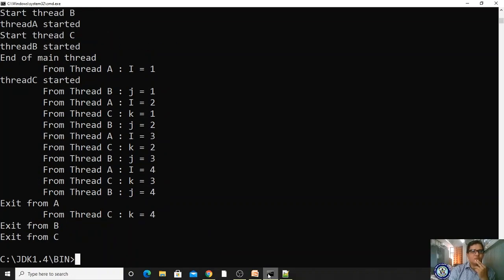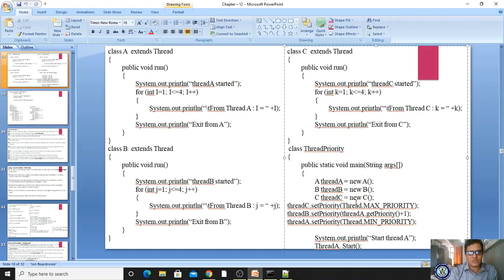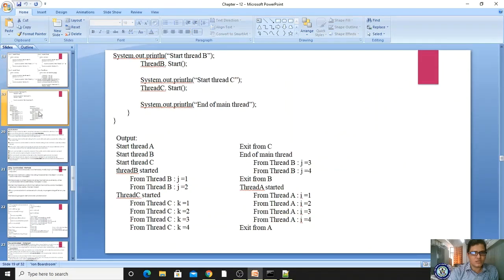Right? So even if you give the same number, we have to check which thread started first? A. Which thread started next? B. And which thread started third? C, right? Meanwhile, it consists of a gap, and within that gap the thread is entering. Okay, it is according to your processor capacity. Clear? Yes. So don't expect the same output whichever we have provided here, right?